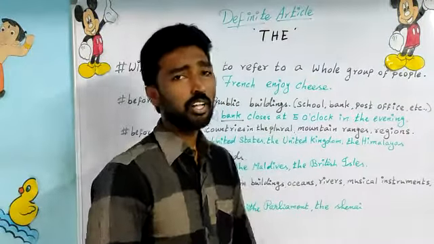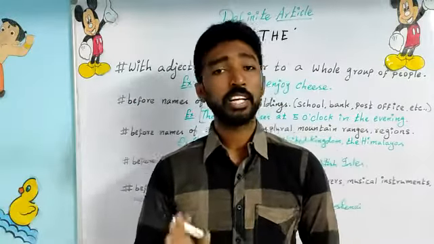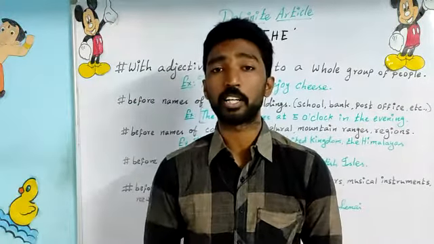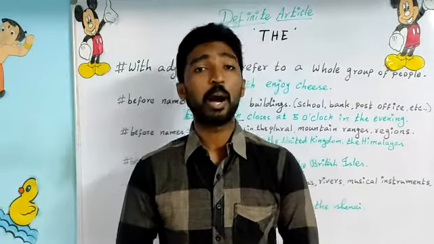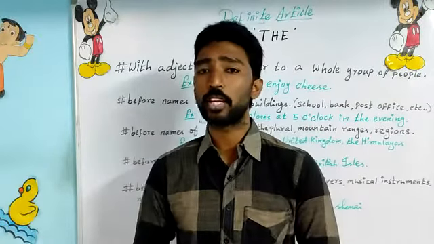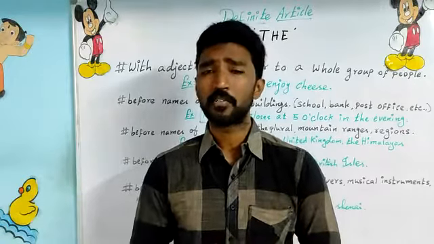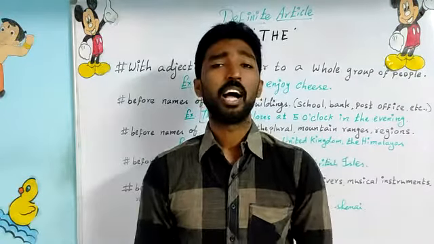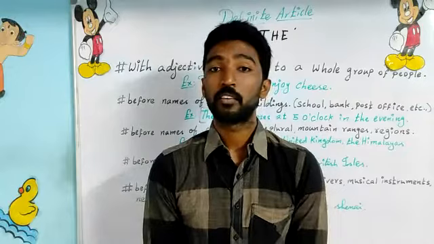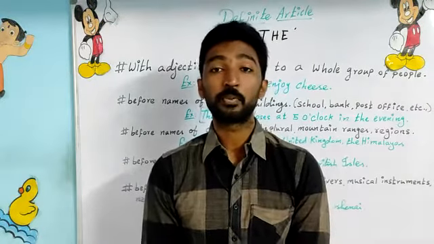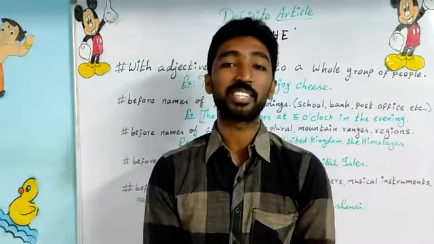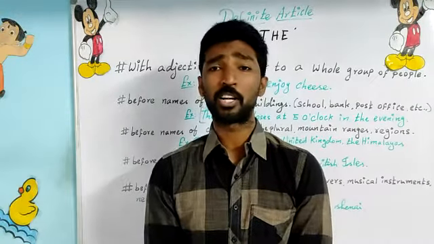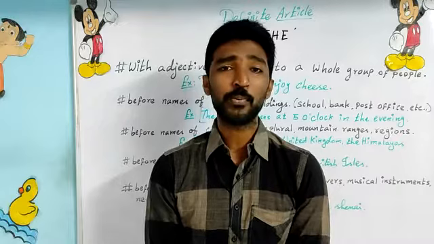Yes, that's all. These are the 10 rules we need to know before using the definite article. If we know these rules clearly, we can easily apply them in our sentences and we can use the definite article in our sentence definitely. And let me repeat one more time. Definite article is used to define a noun that is specific. And that's the end of today's class. I hope you have understood it very clearly. Thank you for watching this video.